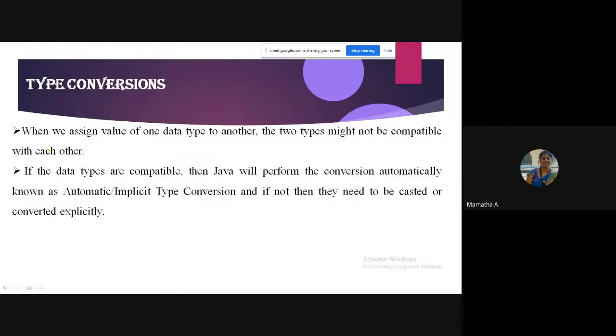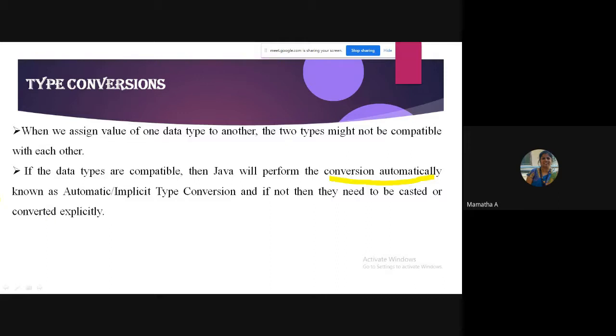But then Java looks for the compatibility. When does it look for compatibility? We'll see in the further slides. If the data types are compatible, then Java will perform the conversion automatically. When is it compatible? We'll see.